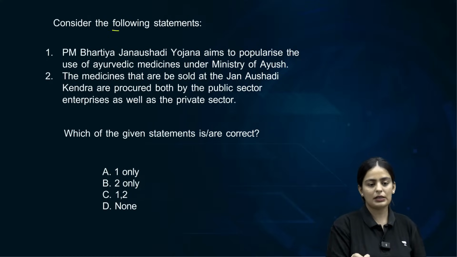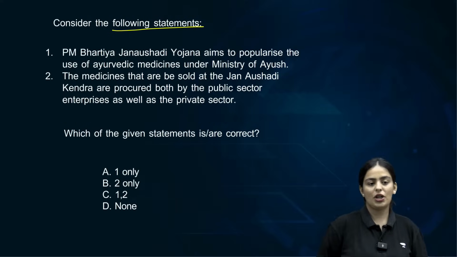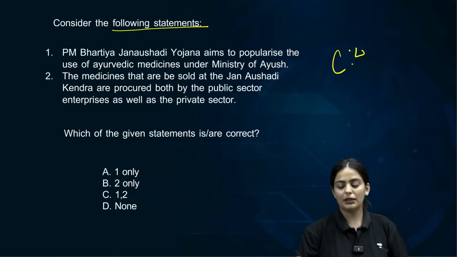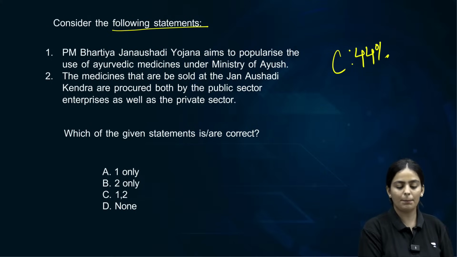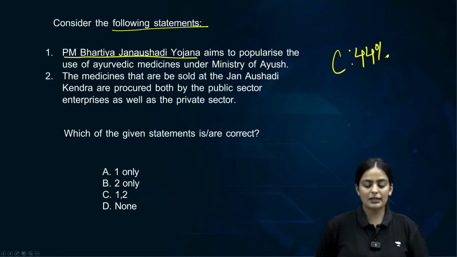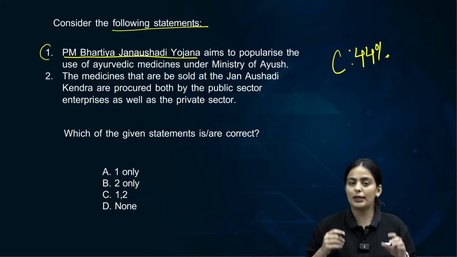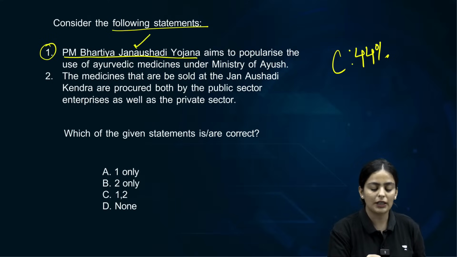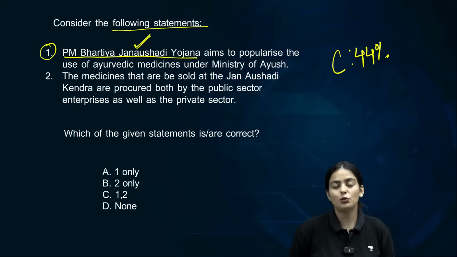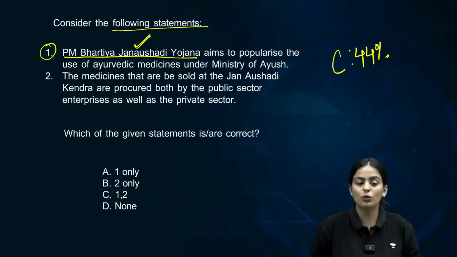Consider the following statements. PM Bharatiya Jan Aushadhi Yojana, that is also called PMBJY. Okay, let's understand the first statement of it. What is the objective and which is the ministry that has launched this particular initiative or yojana? So Pradhan Mantri Bharatiya Jan Aushadhi. Now please do not get confused with Jan Aushadhi meaning Ayurvedic medicines. That is not true.